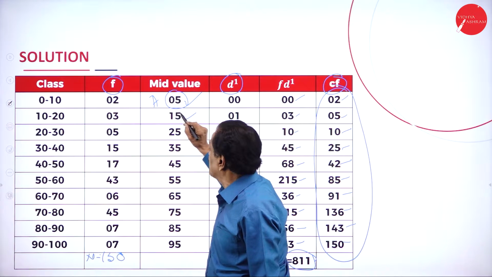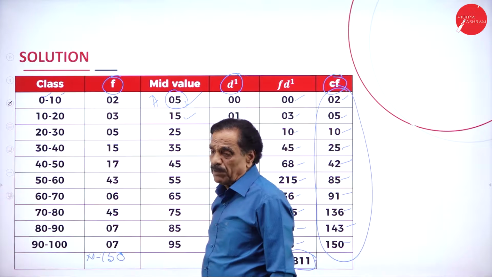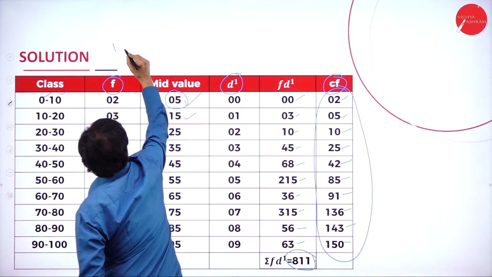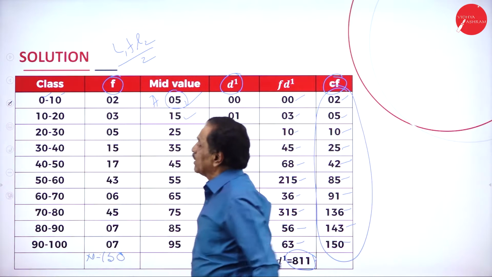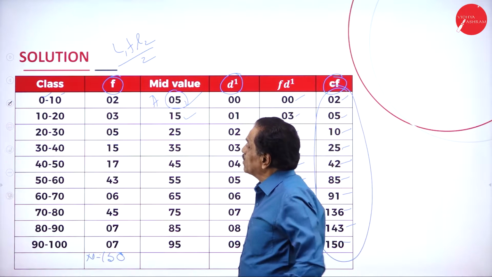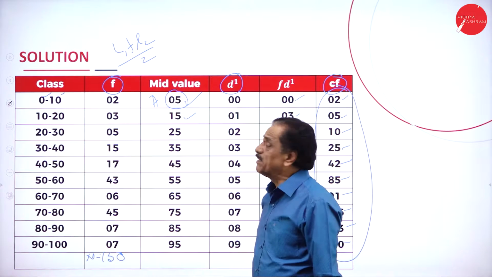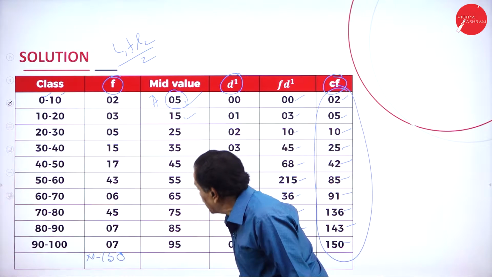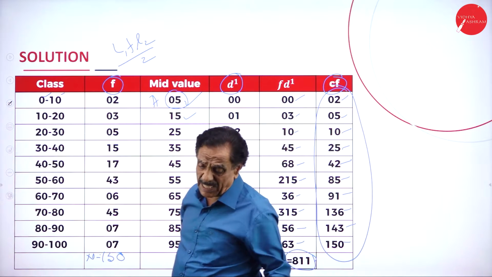0 plus 10 divided by 2 is 5. 0 is called the lower limit. 10 is called the upper limit. You can say it like this: L1 plus L2 divided by 2. What's your L1? 0. What's your L2? 10. Divided by 2. 10 plus 20, 30 divided by 2 is 15. It will go like this. Difference of how much? 10, 10, 10, 10. That is the class interval.